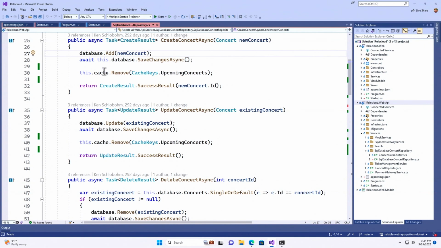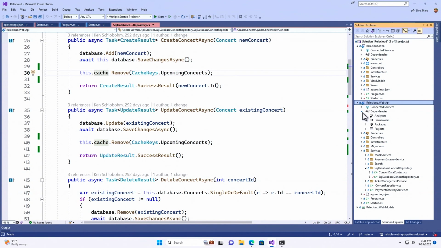So we want to get that cache emptied. And so what you do is this.cache.Remove. Where did that cache variable come from? It came from a NuGet package called StackExchange.Redis. So what you do is you put the StackExchange.Redis NuGet package into place.